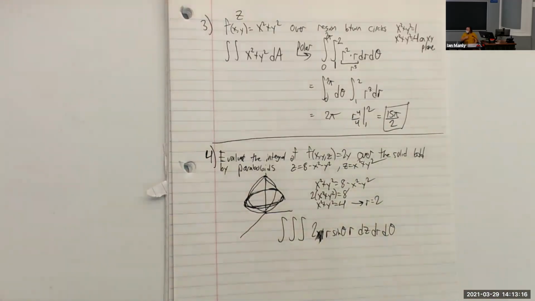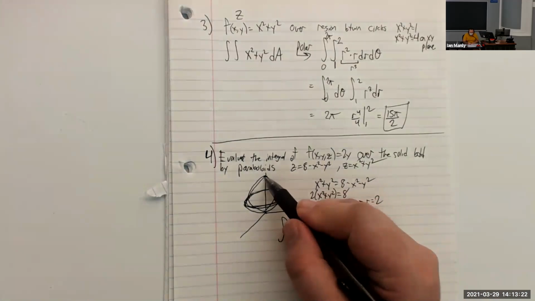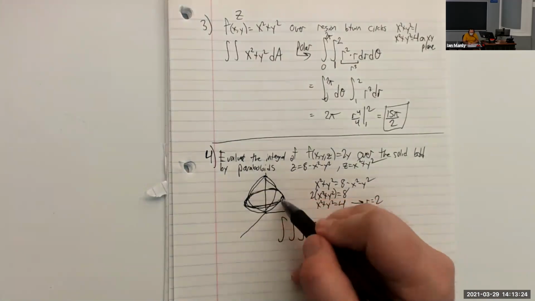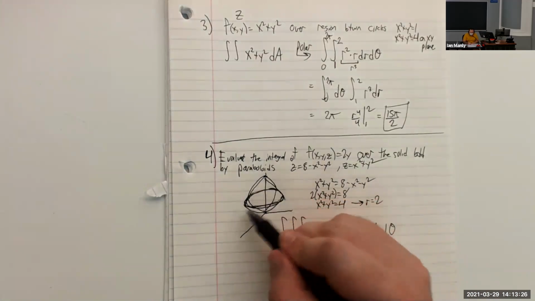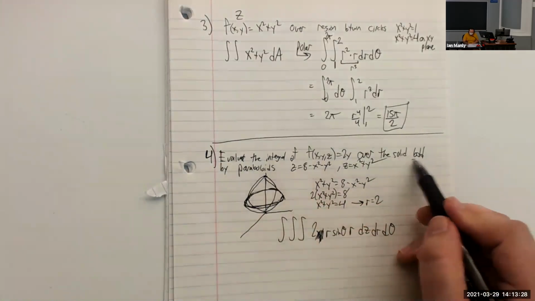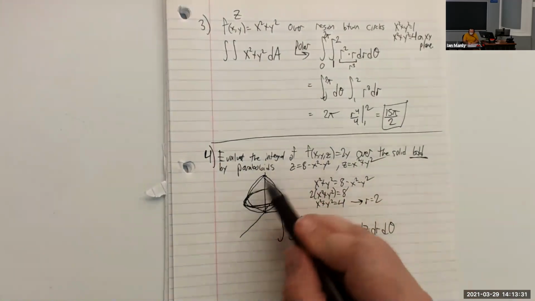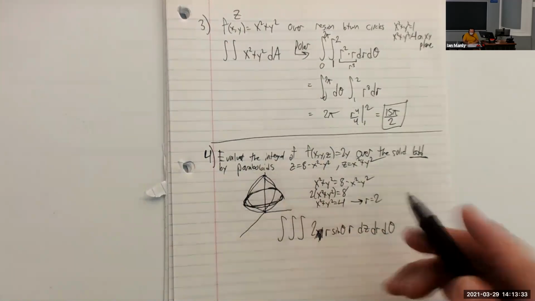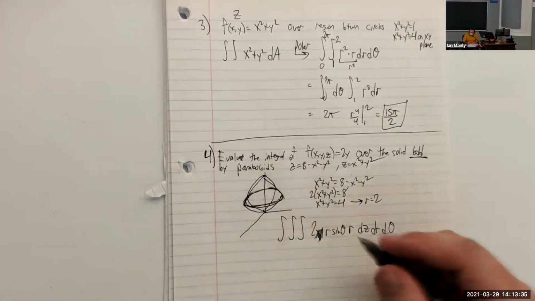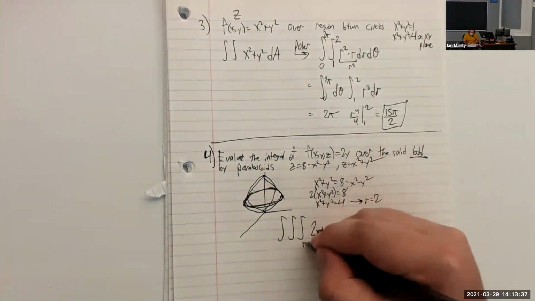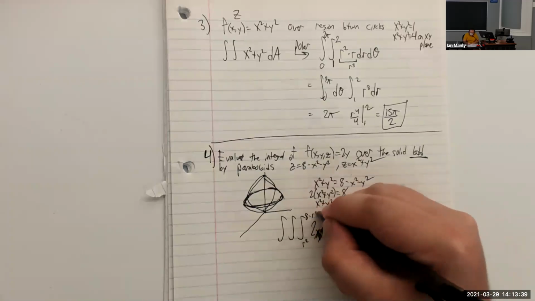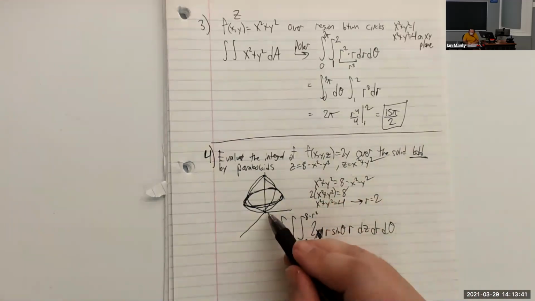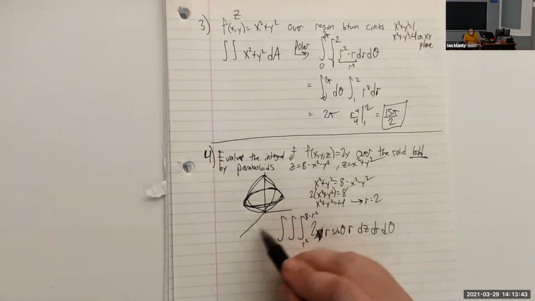I think I saw a question in the chat asking, how do we know that we're supposed to set these equations equal to each other? From the picture here, we can see that these are going to meet in some kind of circle when they cross each other. And we're trying to find the solid that's bounded between the two of these. Once we do the z integral, which will go from z is r squared to 8 minus r squared, we need to figure out what's going on in the r theta or xy plane.